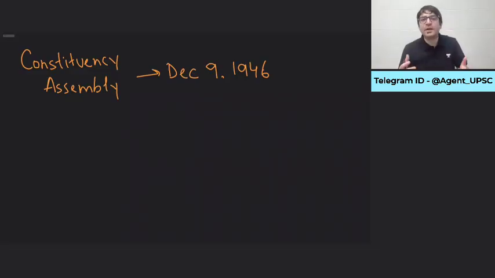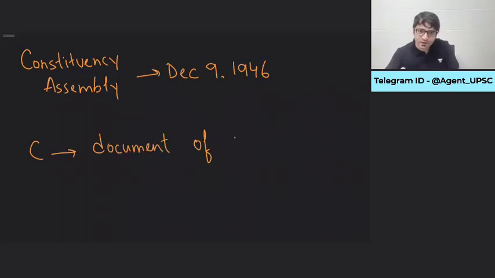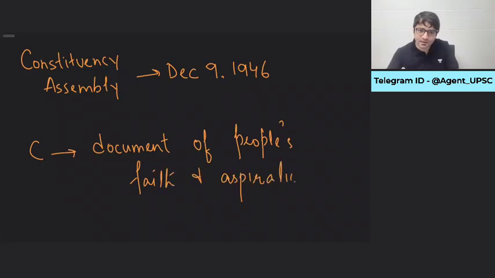And now this Constitution talks about we, the people of India, having solemnly resolved to constitute India into a sovereign, socialist, secular, democratic republic, and to secure to all its citizens justice, social, economic, political, liberty, equality, fraternity, dignity of an individual. So whatever aspirations we had, those aspirations we could not achieve, we could not realize when we were under the colonial government, when we were under the foreign power, when we were under the alien power. But now all these aspirations have been met once we have been liberated and once we have the Constitution.